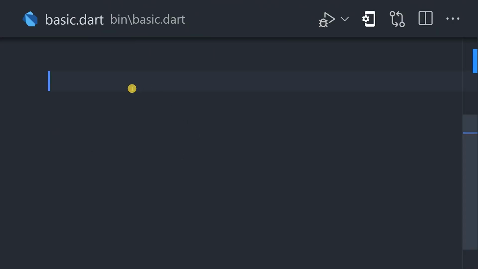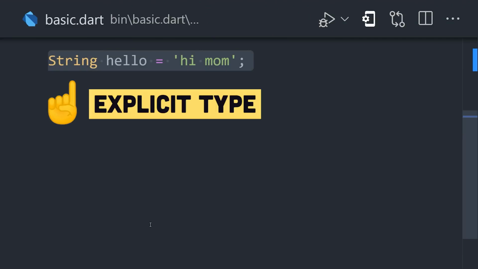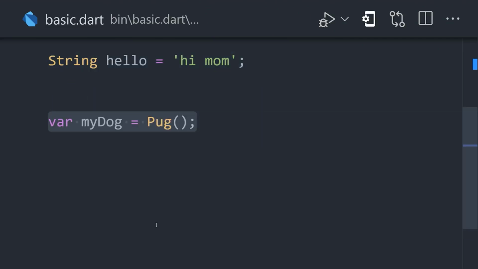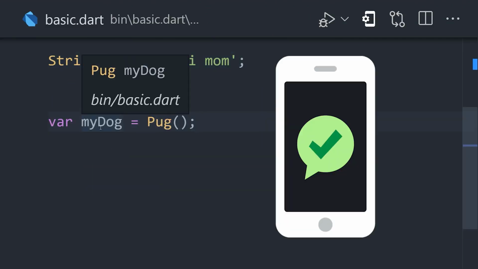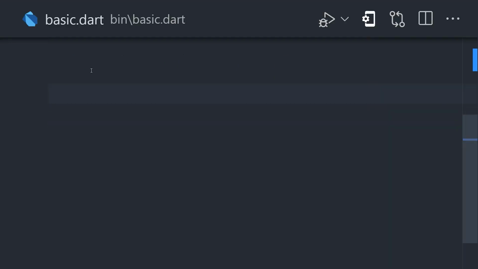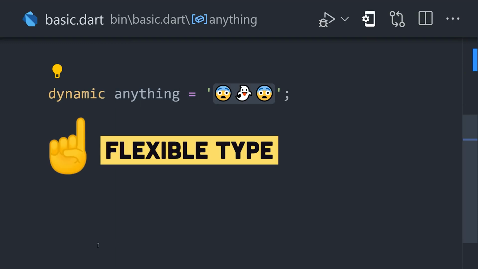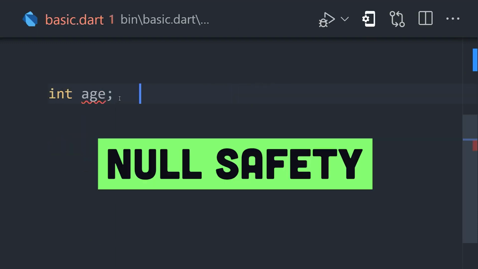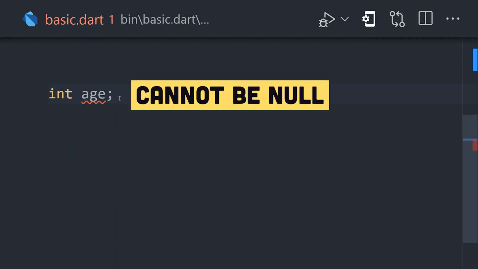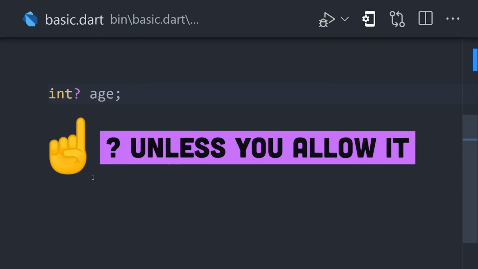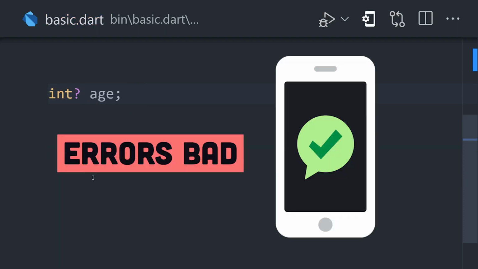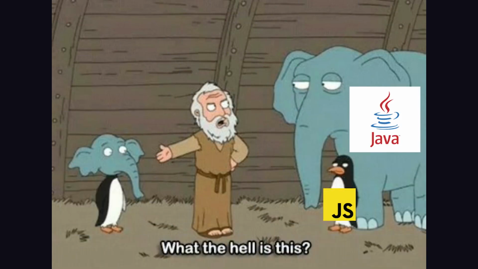The language itself is type-safe, which means that a variable's value always matches its static type, and that generally results in fewer runtime errors for your app in production. However, the type system is flexible, allowing you to use dynamic types and runtime checks when required. It also provides null safety, which means that values can't be null unless you explicitly allow them to be, which can further cut down runtime exceptions. Syntactically, it's often described as combining elements of Java and JavaScript.